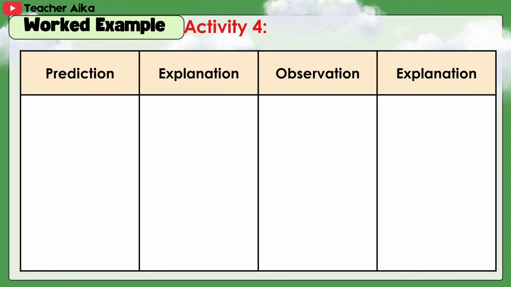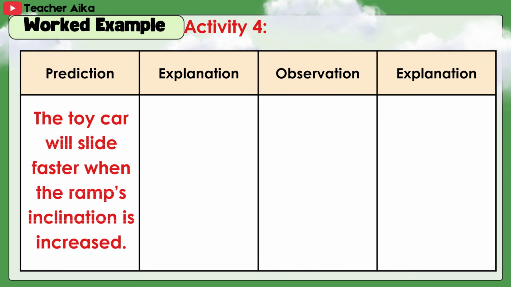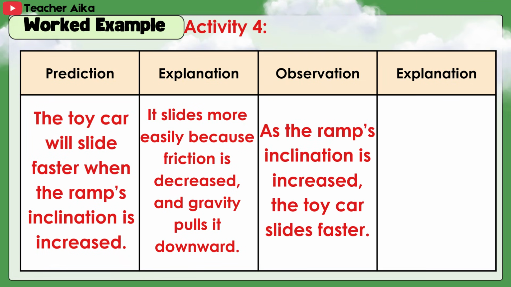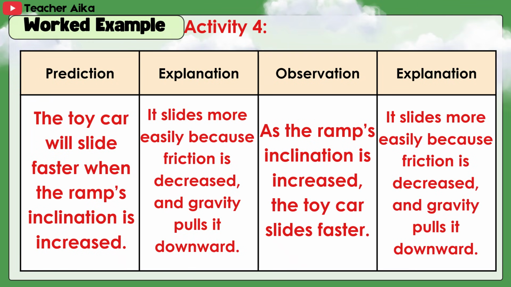First column, prediction. Second column, explanation. Third column, observation. And fourth column, explanation. Prediction: The toy car will slide faster when the ramp's inclination is increased. Explanation: It slides more easily because friction is decreased. The gravity pulls it downward. Observation: As the ramp's inclination is increased, the toy car slides faster. Explanation: It slides more easily because friction is decreased and gravity pulls it downward.